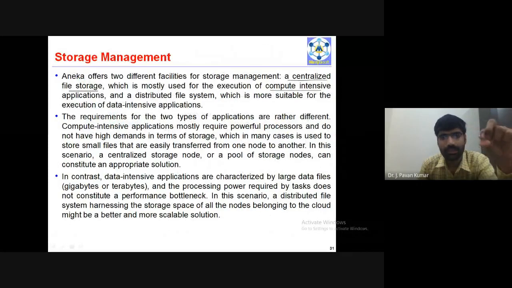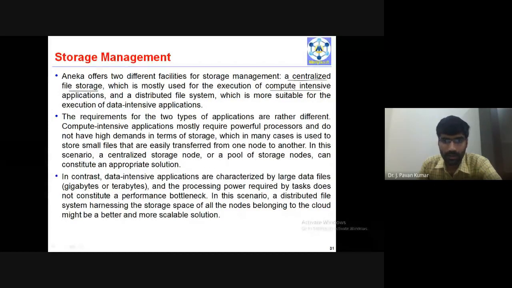On some limited data, we have to perform a lot of operations. That is one application, application one, let us consider. Next, on large data, we have to perform just a small operation, just one operation, but the data is large. So computation we are performing more in the first application, right? That is a compute intensive application. Whereas we have large data but less computation. We have to perform the same or limited computation on a large collection of data. That is called a data intensive application.